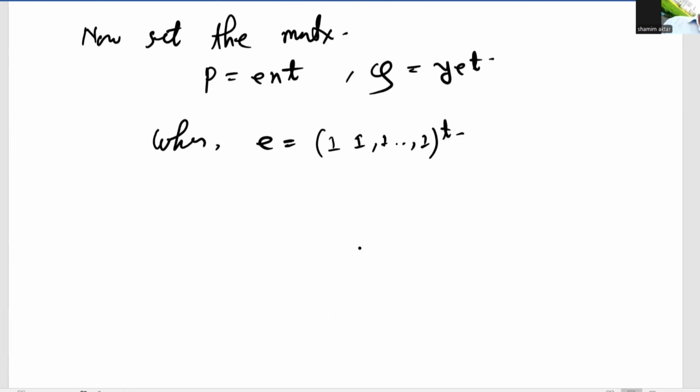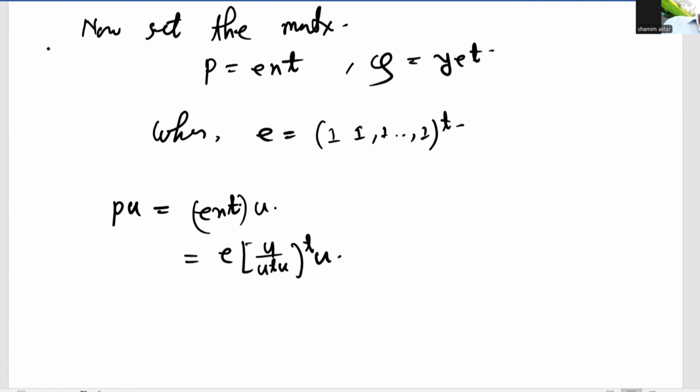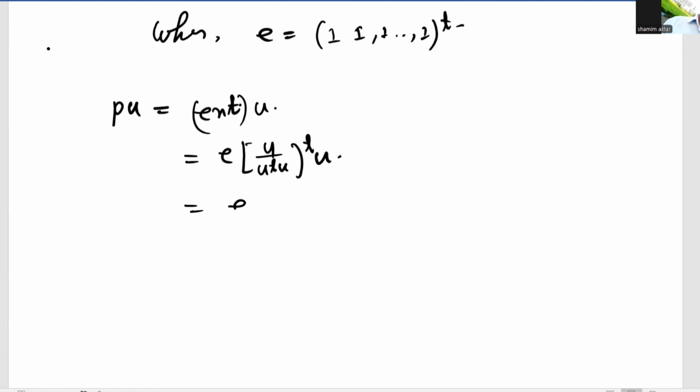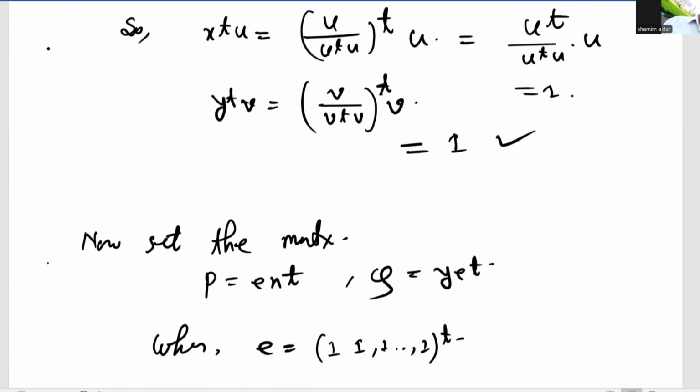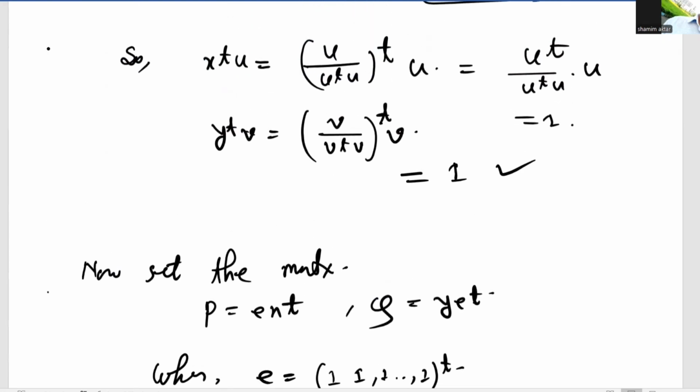Now PU equals E x transpose times U, which equals E times U divided by U transpose U, whole transpose, times U. So this equals E, since the scalar is 1, as we already saw.